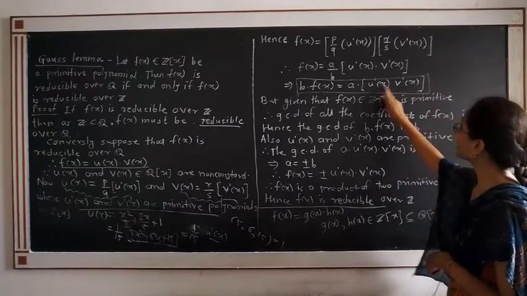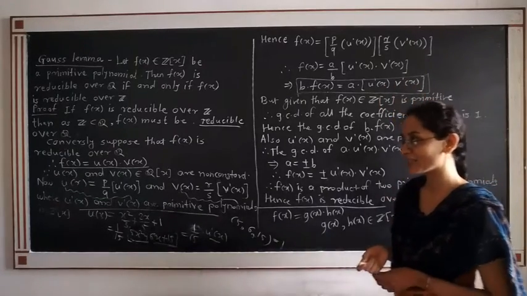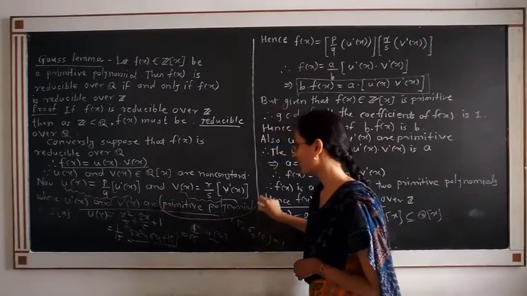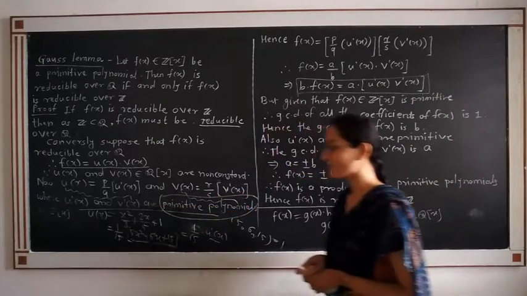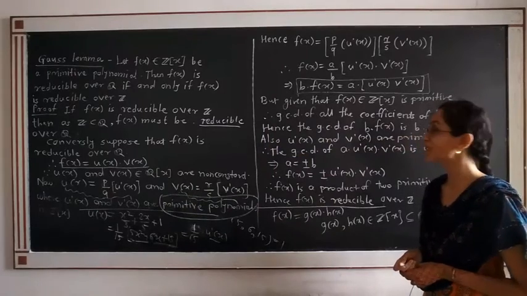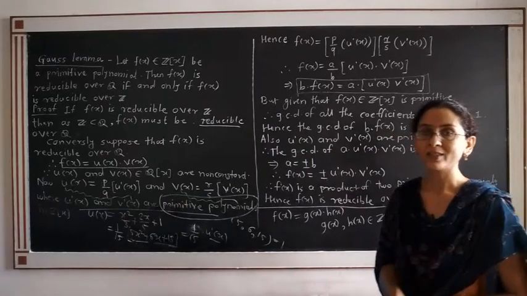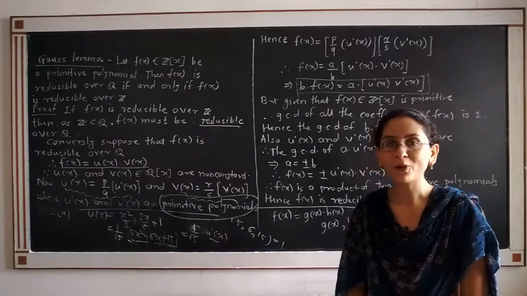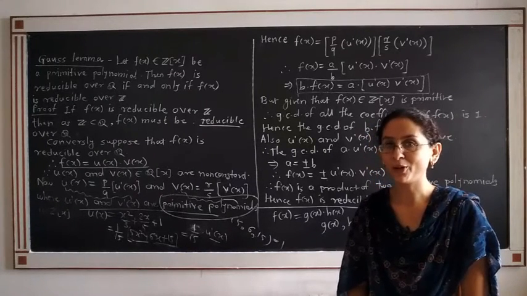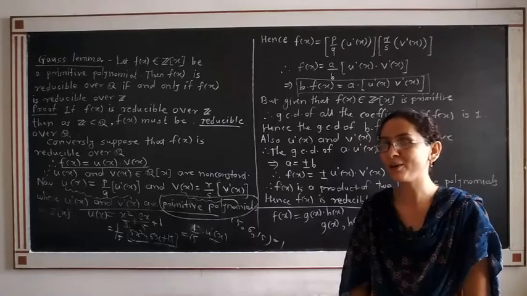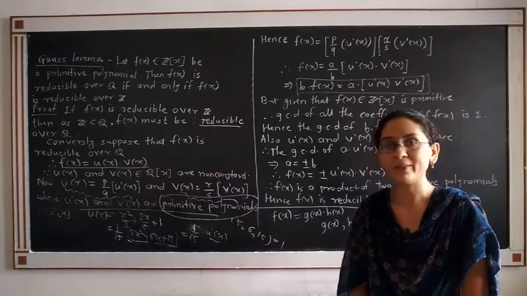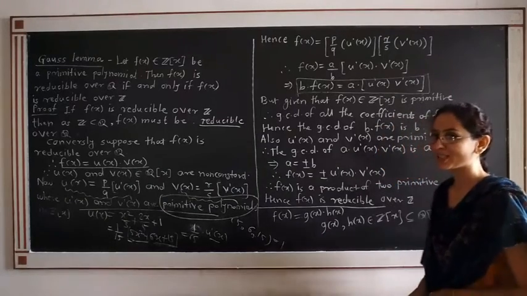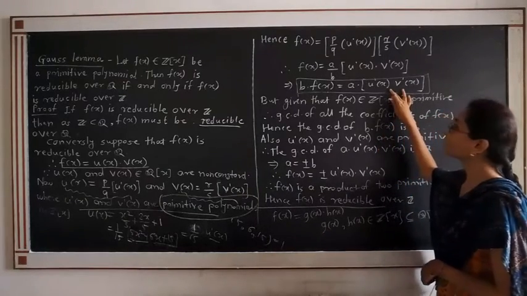Similarly, what are u dash x and v dash x? They are primitive polynomials, and in the last video we have seen that the product of primitive polynomials is a primitive polynomial. Now which polynomials do we have? We have u dash x and v dash x, two primitive polynomials. Therefore their product u dash x into v dash x is also primitive.